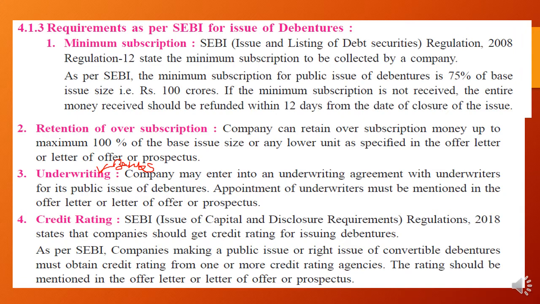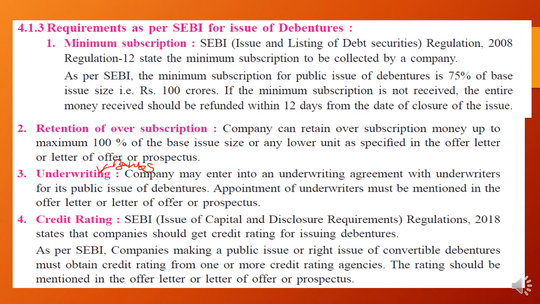Credit rating. Credit rating means rating the company's creditworthiness, that is, how much credit paying capacity they have. The SEBI Issue of Capital and Disclosure Requirements Regulations 2018 say that the company should get a credit rating for issuing debentures, because debentures involve a higher amount.